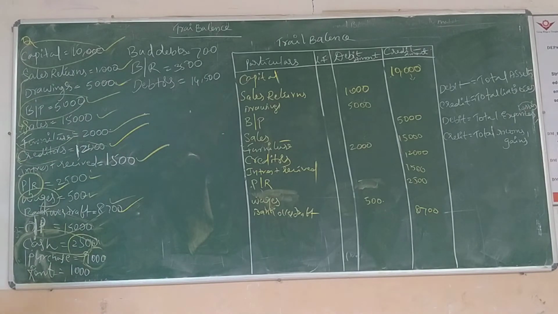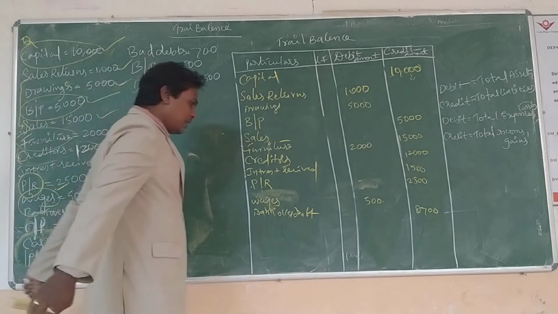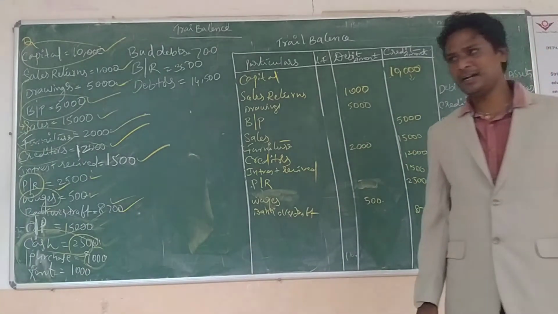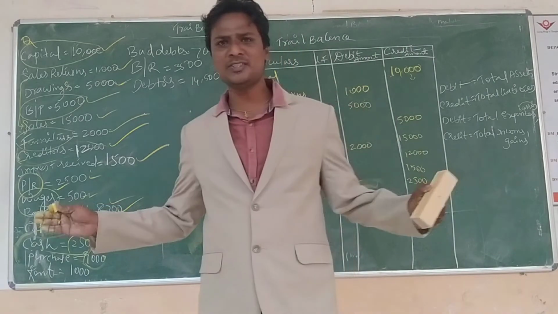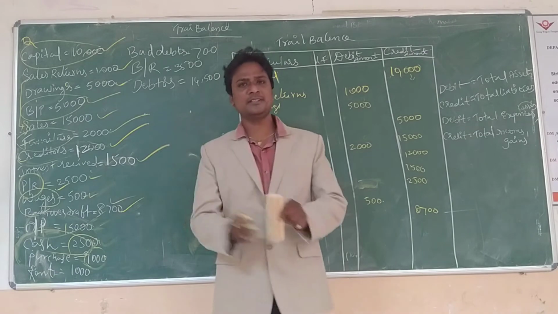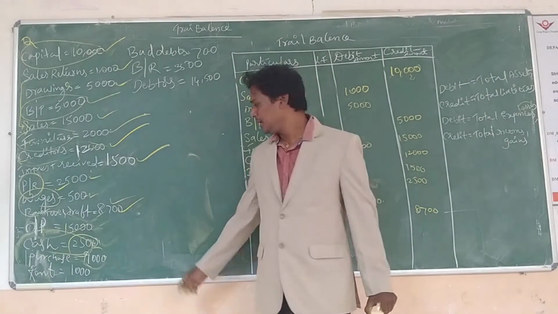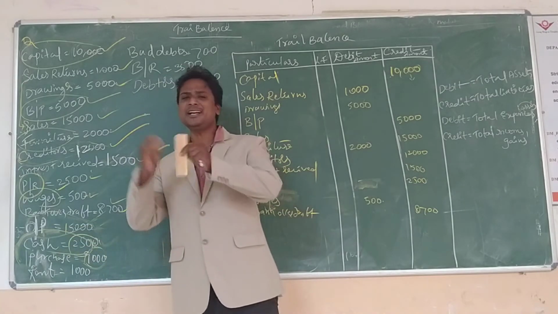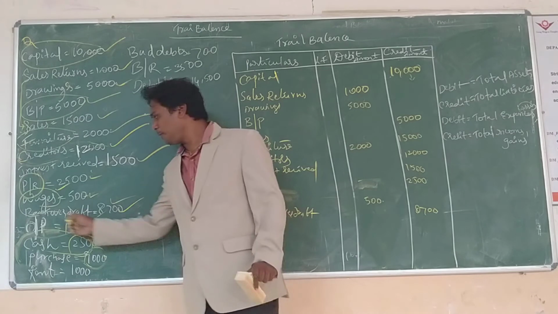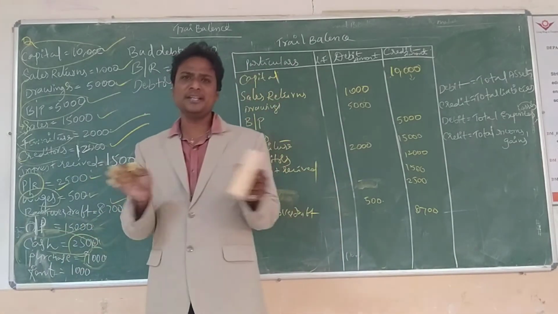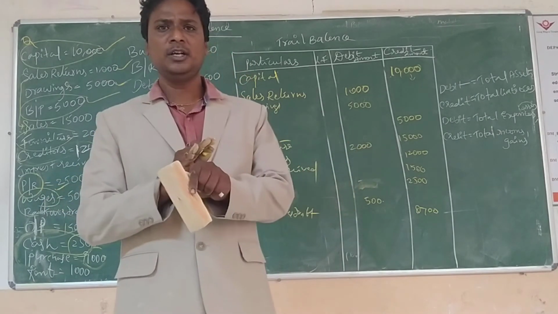OP is nothing but opening stock. Opening stock is what we introduce when we commence business in a particular market. Compulsorily we need opening stock. Opening stock includes COGS, cost of goods sold, raw material and expenses. Using raw material we make finished goods, so opening stock is considered an asset.